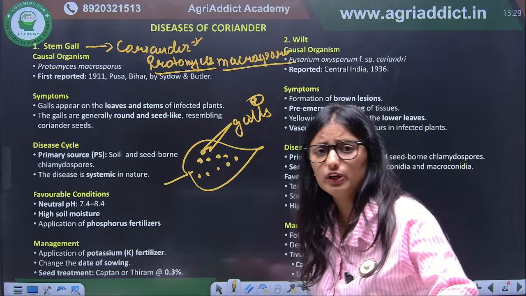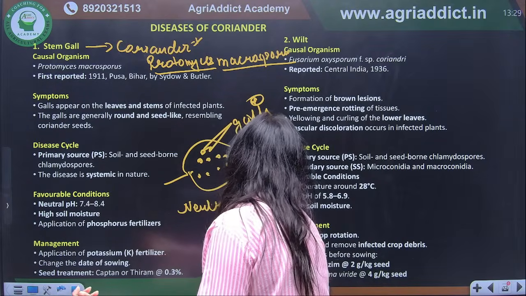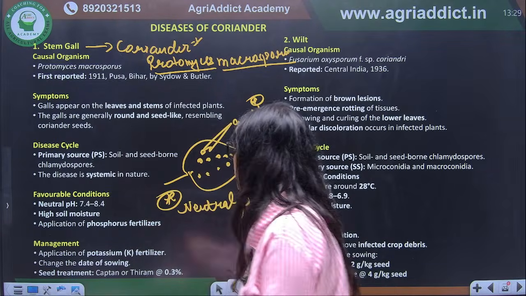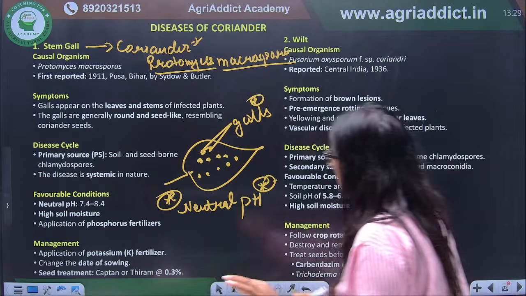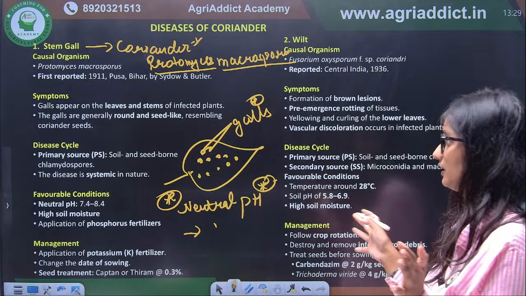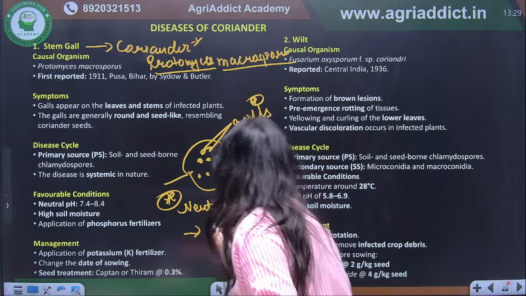One more important thing, this disease occurs at neutral pH. Neutral pH is required for this. High soil moisture also leads to its formation, but this is not important. One more important thing here, it is systemic in nature.